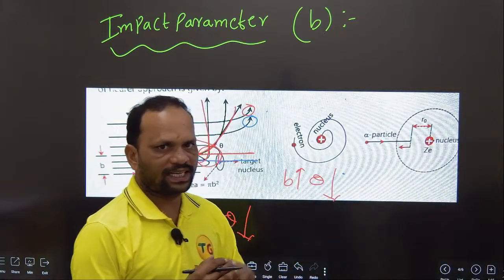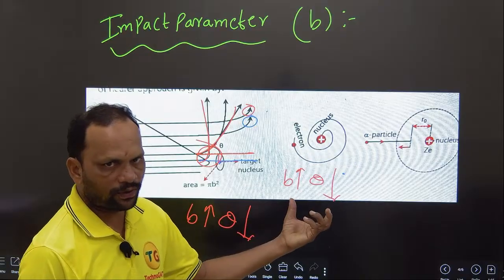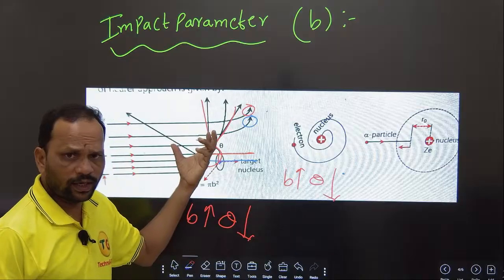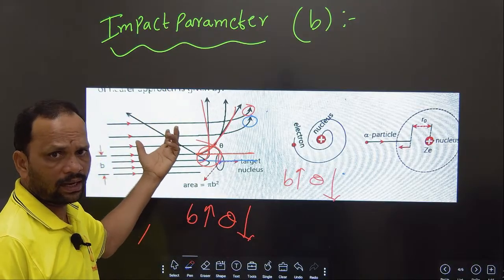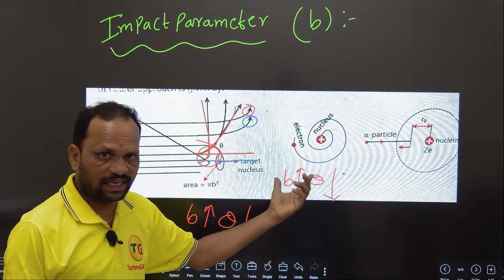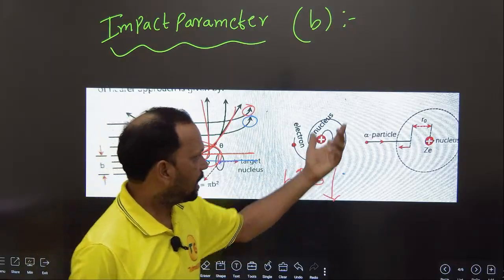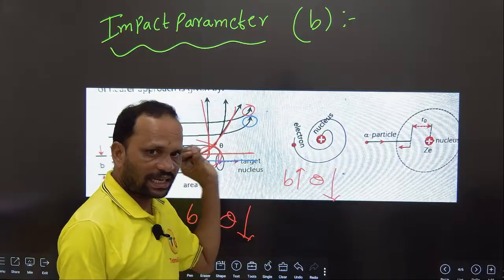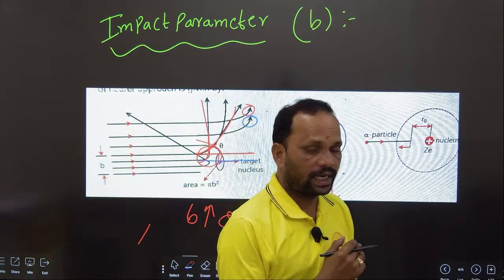In the Rutherford alpha scattering experiment, there is a gold foil, a polonium source, and a zinc sulfate screen. Alpha particles are emitted from the radioactive element polonium.